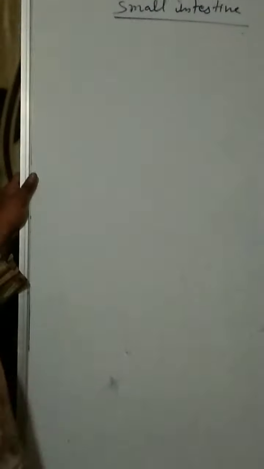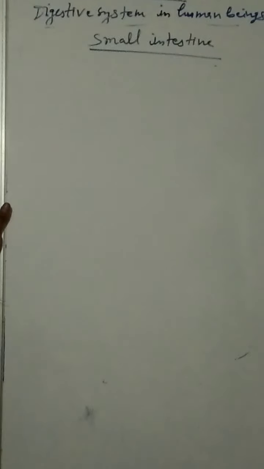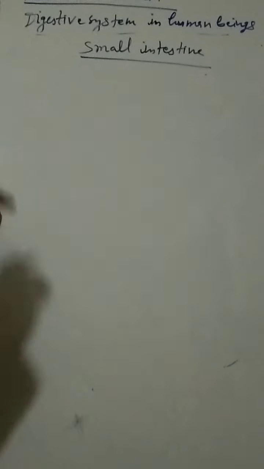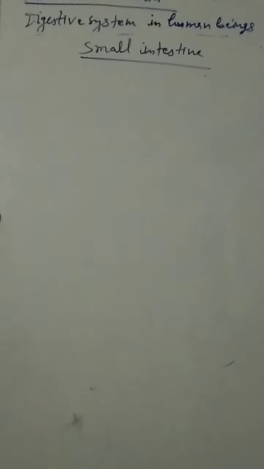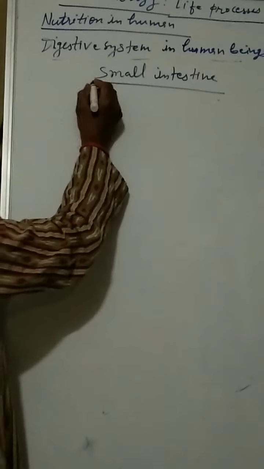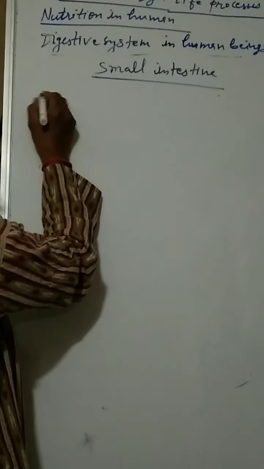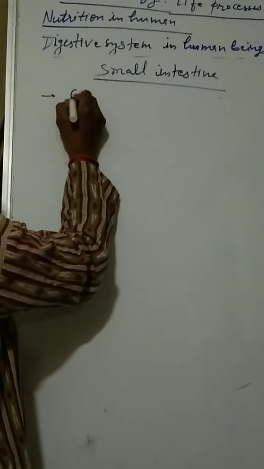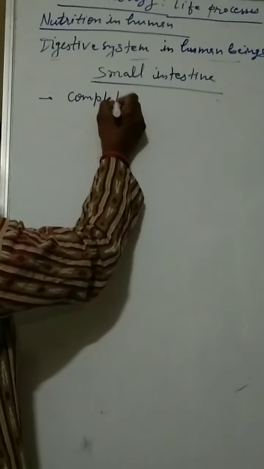After then, now small intestine. Already I have told you small intestine is the longest part of the alimentary canal, about 7 meters. Now small intestine performs two functions. First is complete digestion of food.